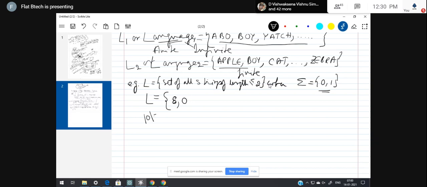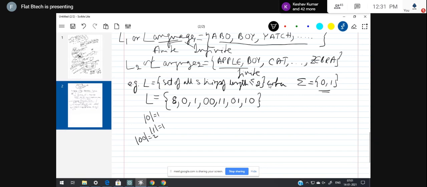Next one is 0. Length of 0 is 1. Hence, it's included in here. Next symbol 1. Yes, length of this string is 1. Hence, it's included here. Next one is 0, 0. Length of 0, 0 is 2. And as per this set description, less than or equal to 2, this is equal to 2, hence it's included here. Next one is 1, 1. This is fine. 0, 1, fine. 1, 0. So all the possible combinations using the symbols 0, comma 1 have to be included in this language.